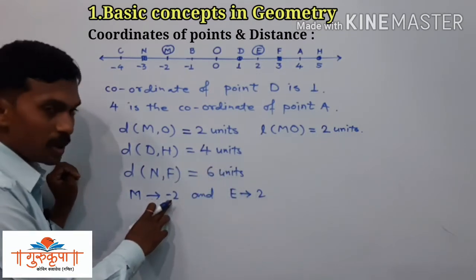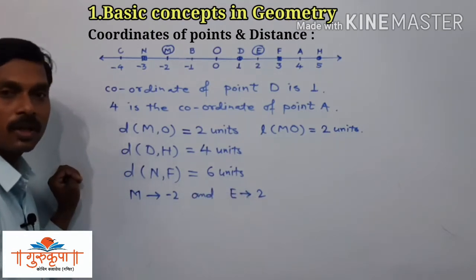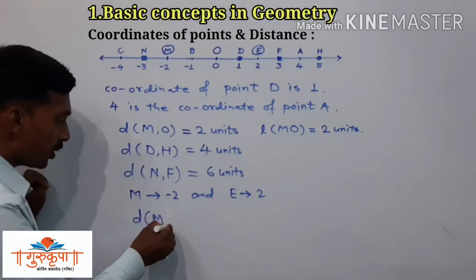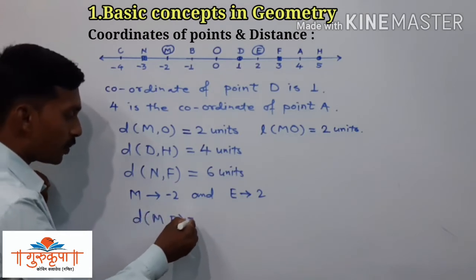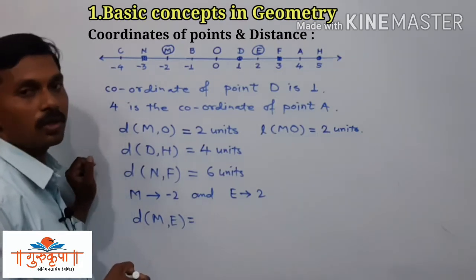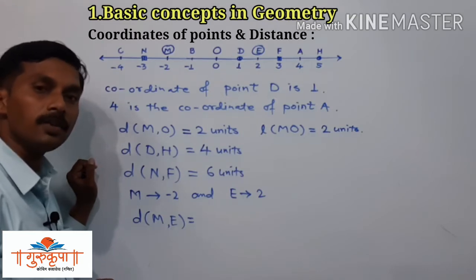Here -2 is the smaller coordinate and +2 is the bigger coordinate, and to find the distance between the points M and E we have to subtract the smaller coordinate from the bigger coordinate.